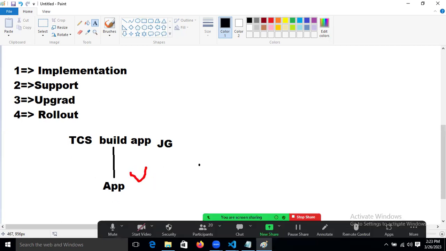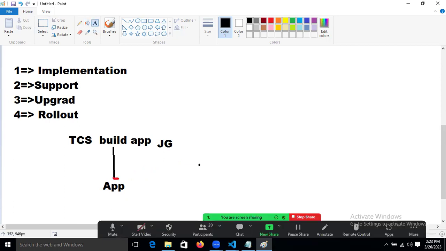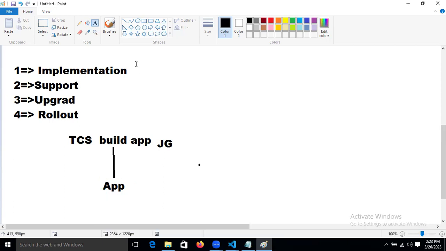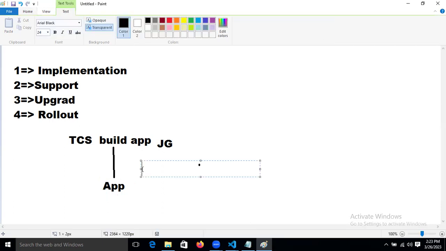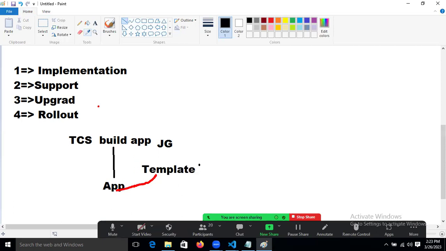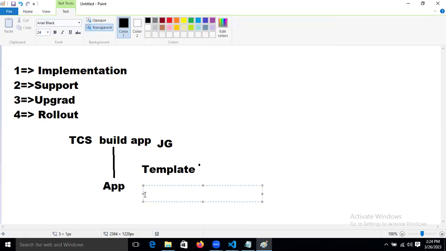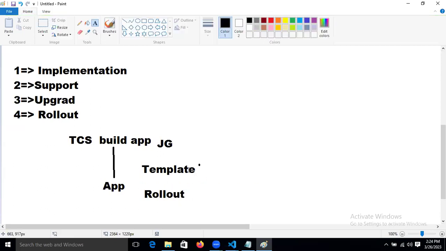Based on the US market, that employee will design a template for this application, and that template will be added to the current project. Adding this template is nothing but a roll out.